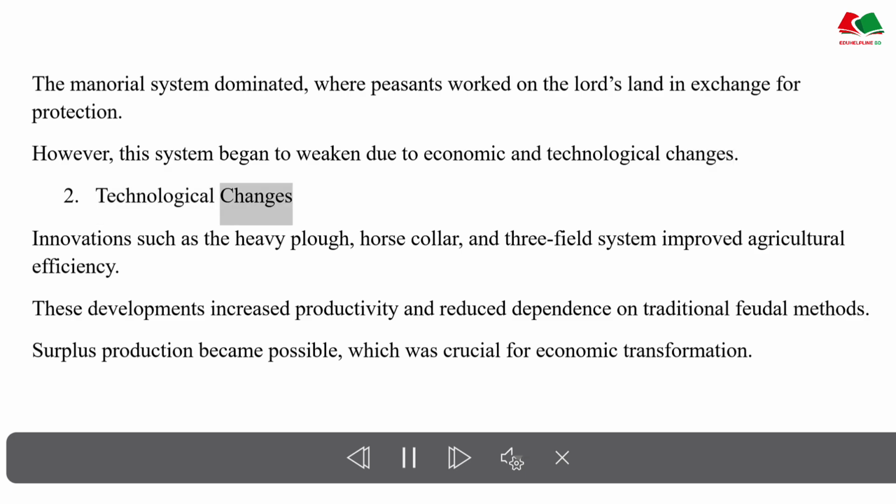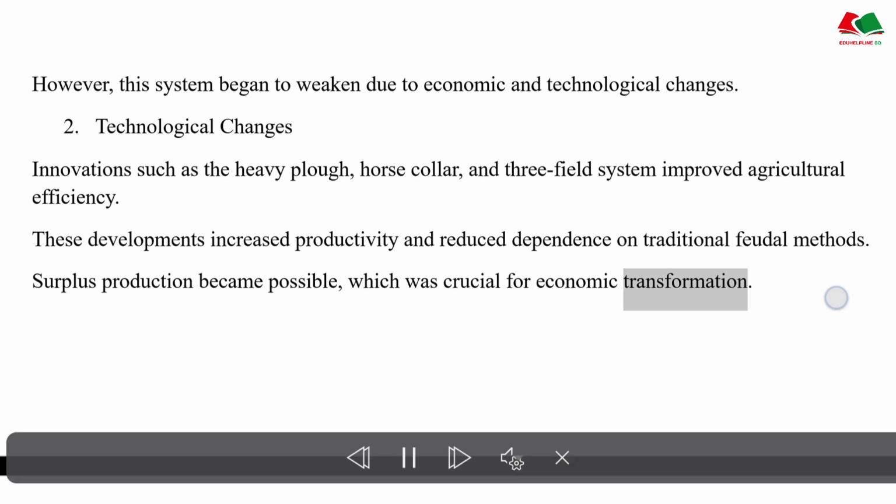Technological changes. Innovations such as the heavy plow, horse collar, and three-field system improved agricultural efficiency. These developments increased productivity and reduced dependence on traditional feudal methods. Surplus production became possible, which was crucial for economic transformation.